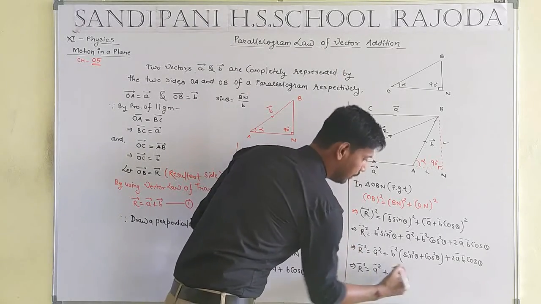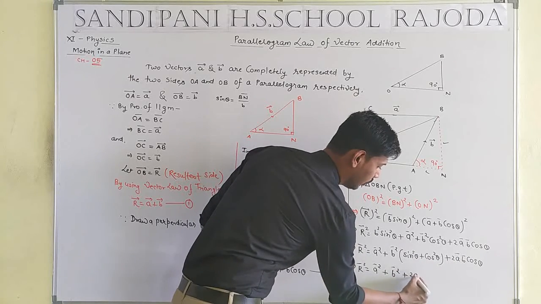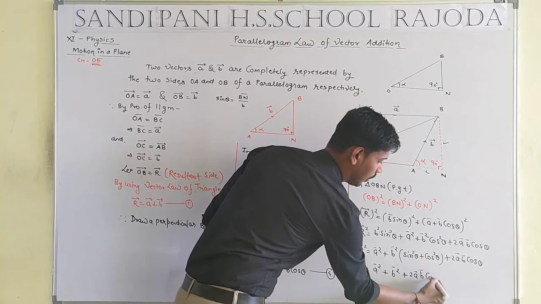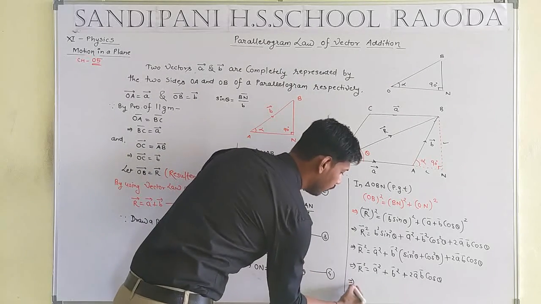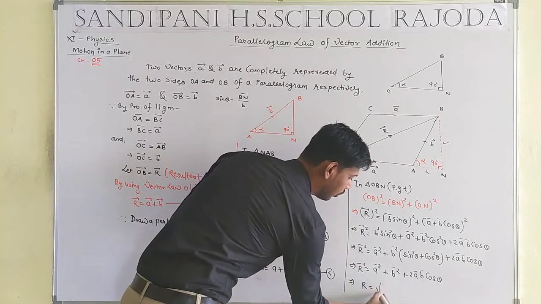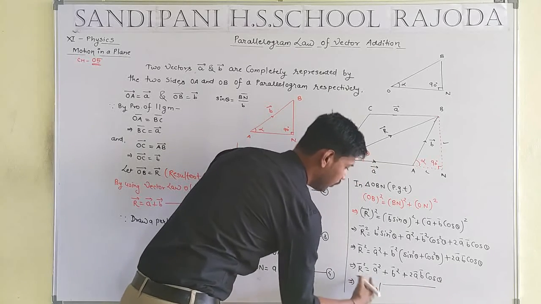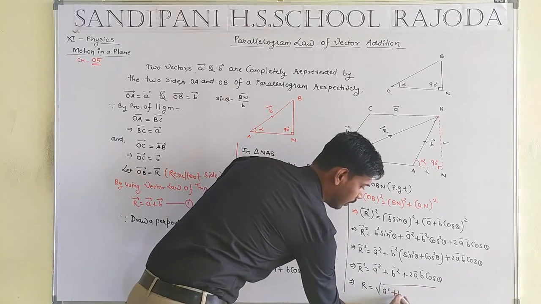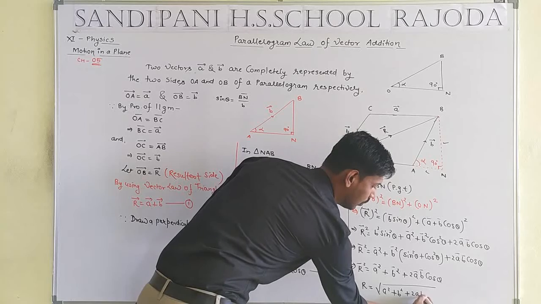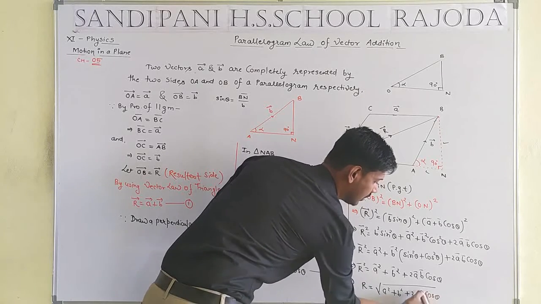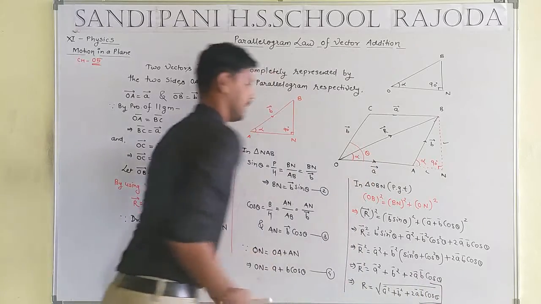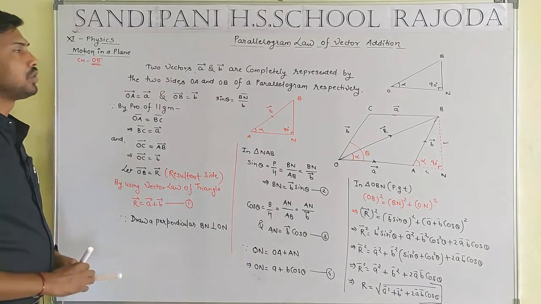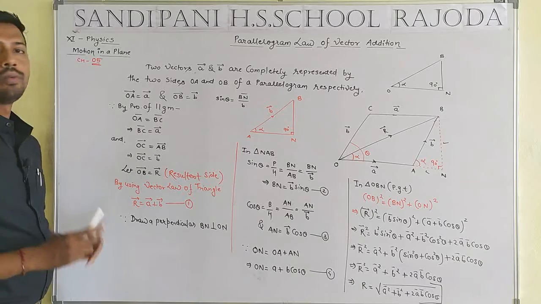Then we get A squared plus B squared plus 2AB cos theta. Okay student, the final result squared will be converted in the form of root. So we get R will be equal to the square root of A squared plus B squared plus 2AB cos theta. Okay student, that is the final result. I hope you got the proper solution related to the parallelogram law of vector addition.